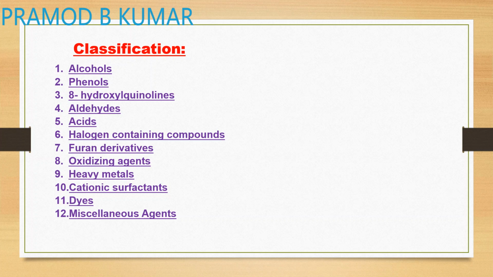There are 12 classes of drugs. First is alcohol, second is phenol, third is 8-hydroxyquinolines, fourth is aldehydes, then your acids, halogen containing compounds like chlorinated, hydrogenated, iodophores and fluorophores, furan derivatives, that's nitrofuran, and oxidizing agents like hydrogen peroxide, KMnO4, heavy metals like silver, zinc, cationic surfactants, and dyes like methylene blue and malachite green. Such types of agents are used. So this is the chemical classification of your local anti-infective agents.